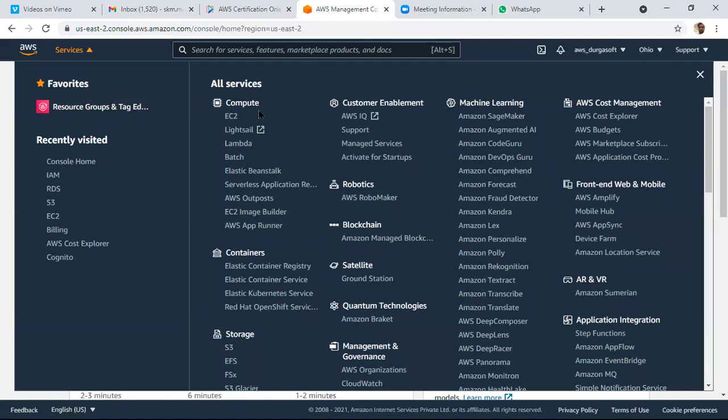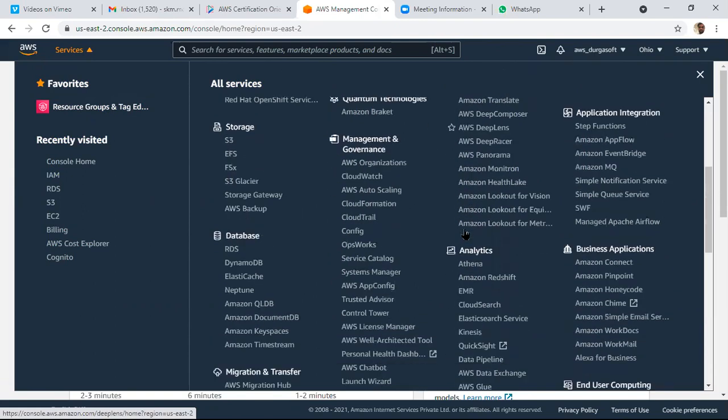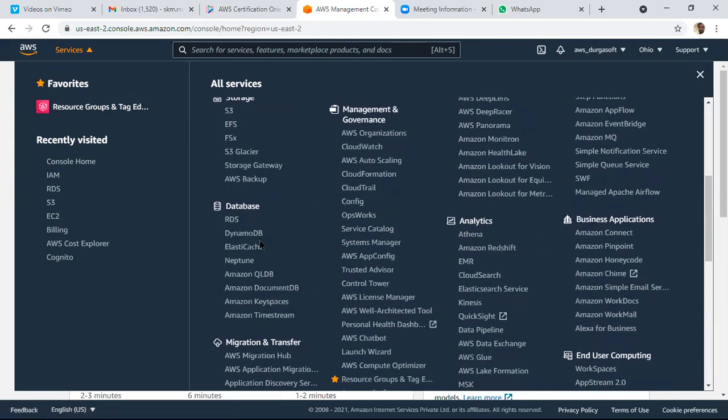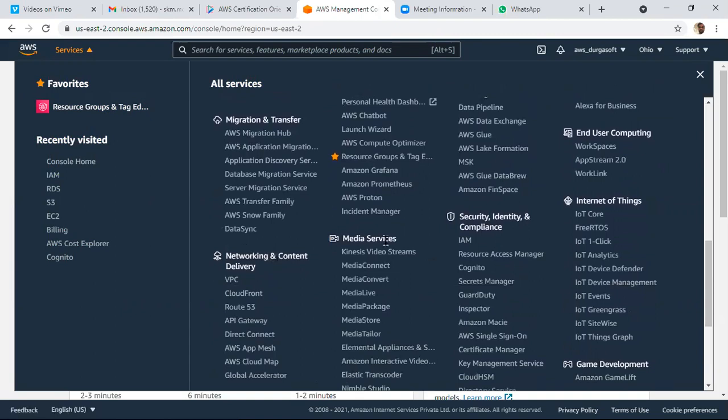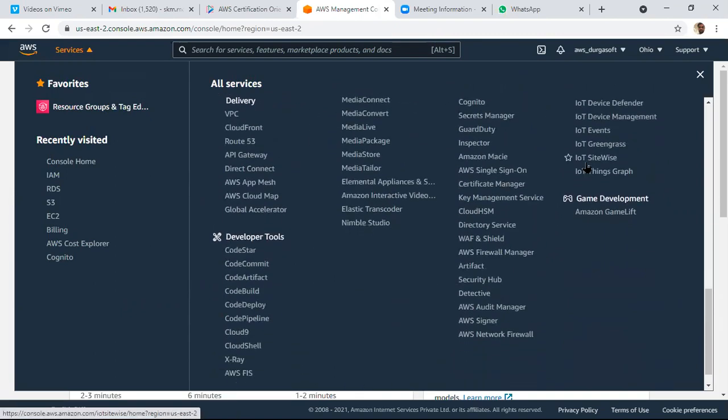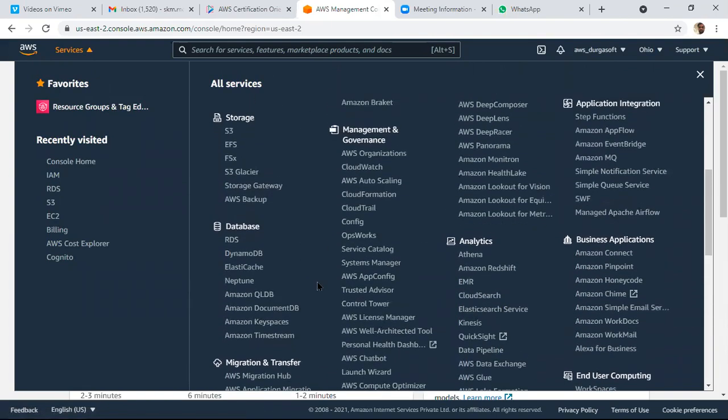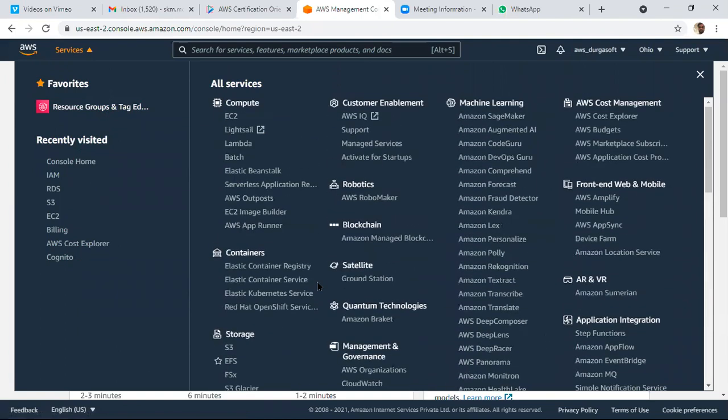Already we know compute services, storage services, machine learning, database services, migration services, networking services, media services, and developer tools, which are basically for DevOps team members. Here we can work with these services.